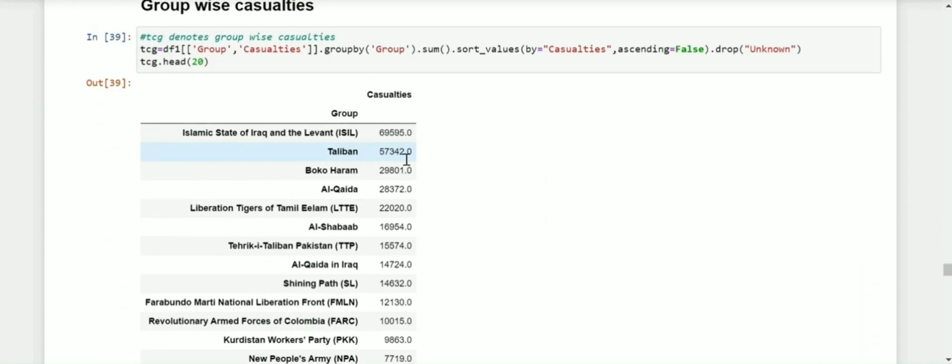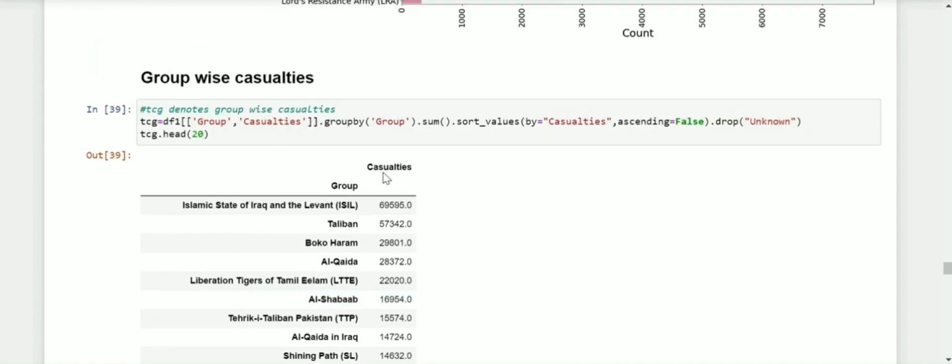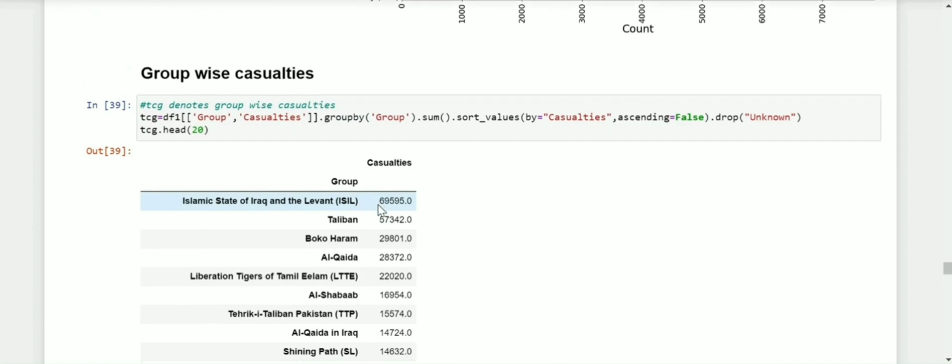And the group wise casualties. So group wise casualties refers to the casualties caused by each group over the given period. Surprisingly, though the number of attacks caused by Taliban was more, but not the casualties. Here the casualties were caused by ISIL in a huge number compared to Taliban.